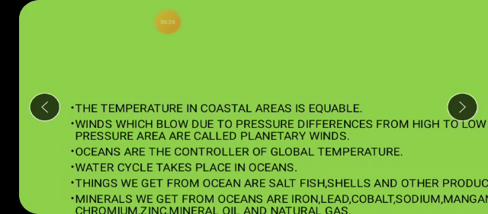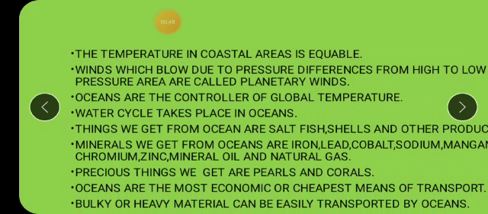Okay, the water cycle takes place in oceans. Yes, oceans are large water bodies, we can say huge water bodies. So obviously the water cycle starts and ends in the oceans only, isn't it? So this is another use of oceans.